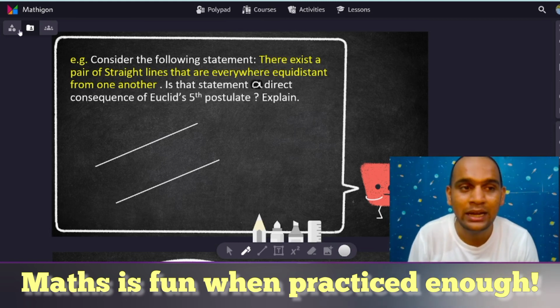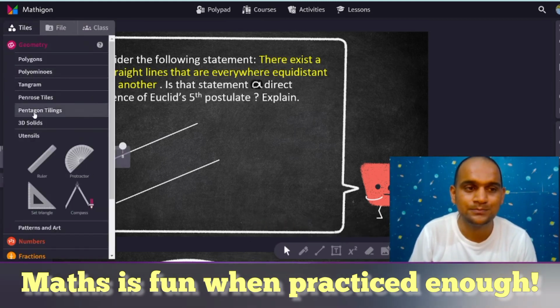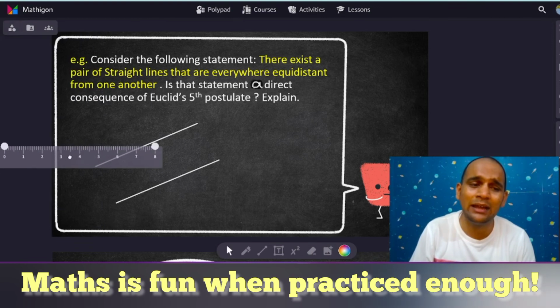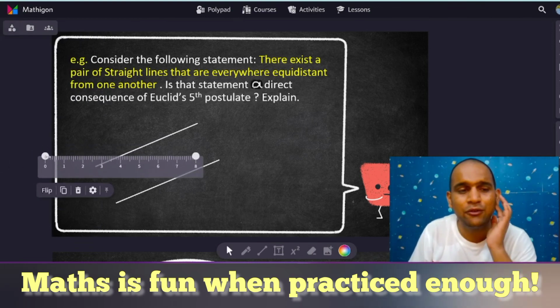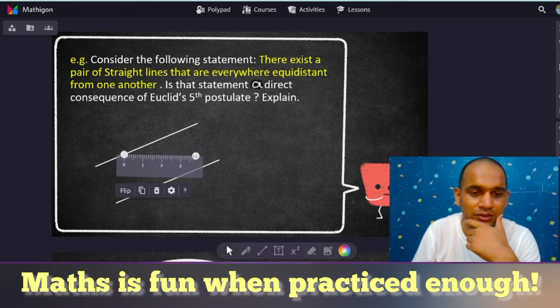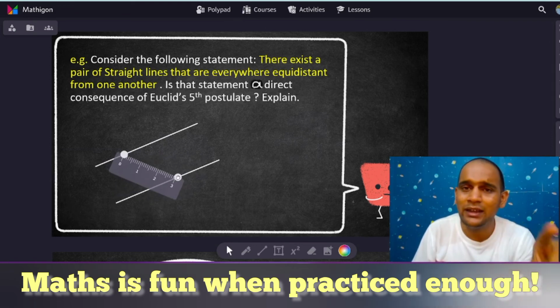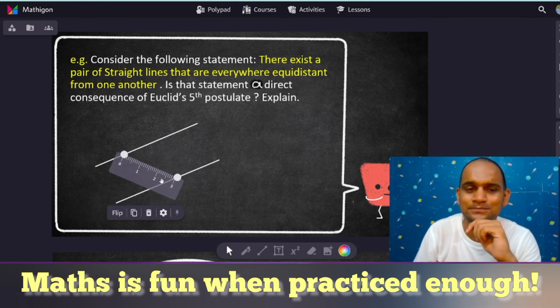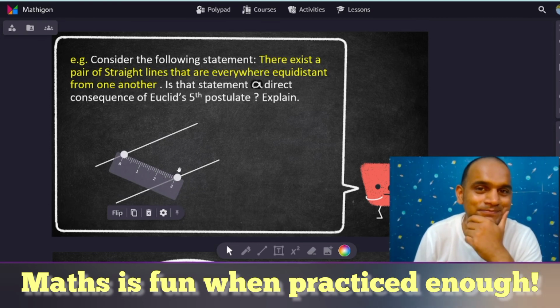That are everywhere equidistant from one another. So, it says that every time we can find a pair of lines, if you find the distance between them, it will always be the same. Now, let's try to use the scale and try to find the distance. Now, if I keep the scale like this, can I say the distance between these two lines is 3 centimeters?